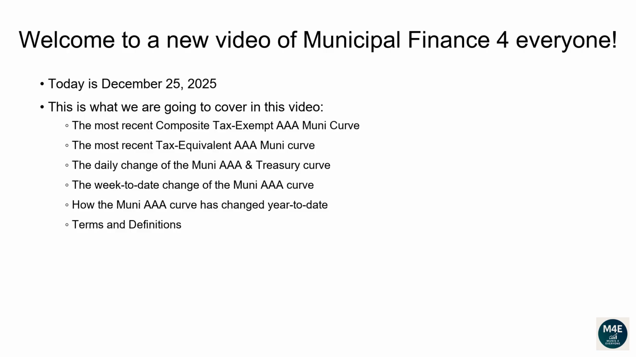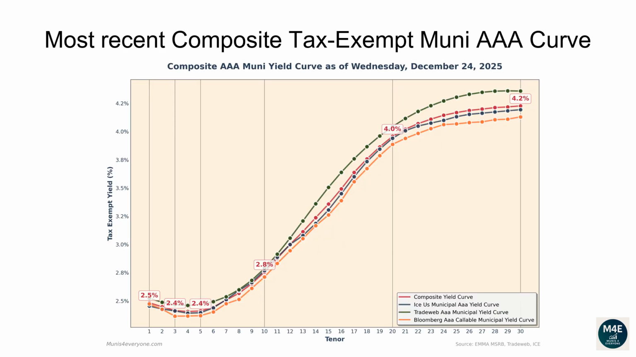Terms and definitions. Let's go over the most recent composite tax-exempt Muni AAA curve. The following composite tax-exempt yield curve is based off the most recent ICE, Tradeweb, Bloomberg yield curves that are available on the MSRB website, plus some proprietary extra adjustments, as of December 24, 2025.